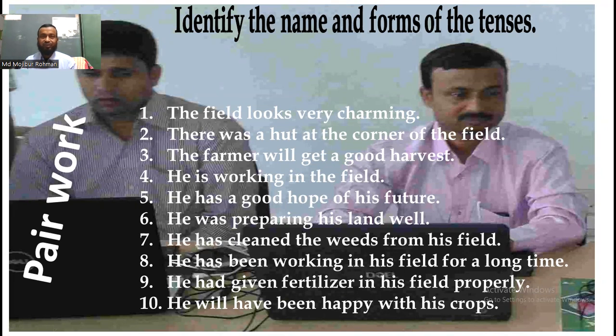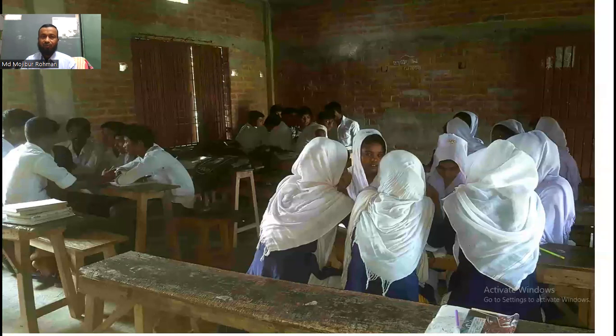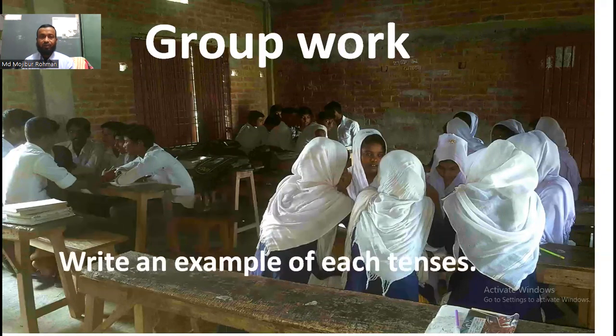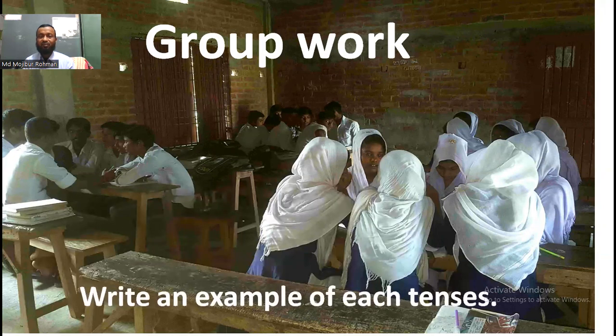My dear students, follow these pictures. That means you have to do something in a group. What will you have to do? Write an example of each tense. That means already we know about the 12 tenses: 4 types of present tense, 4 types of past tense, and 4 types of future tense.